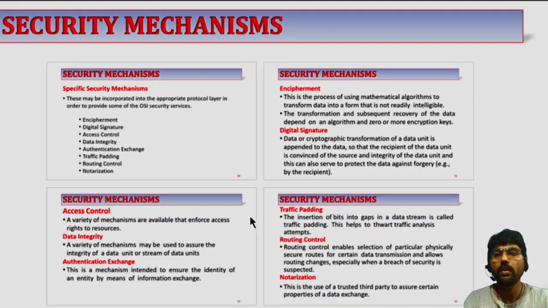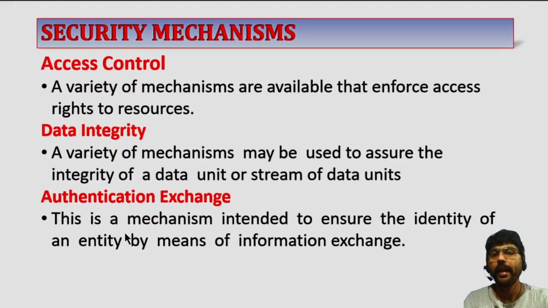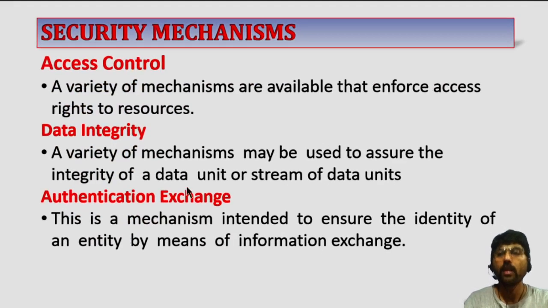The next one is called access control. A variety of mechanisms are available that enforce access rights to resources. How to access the resource? There are many mechanisms given by access control. Data integrity means a variety of mechanisms may be used to assure the integrity of a data unit or stream of data units.